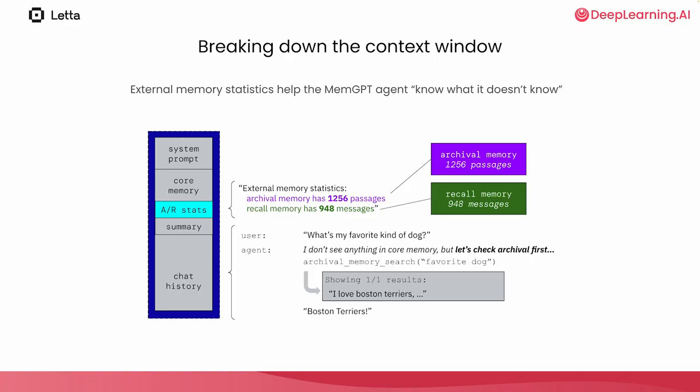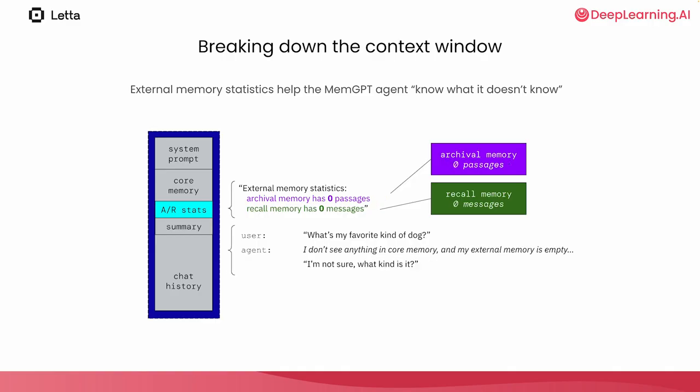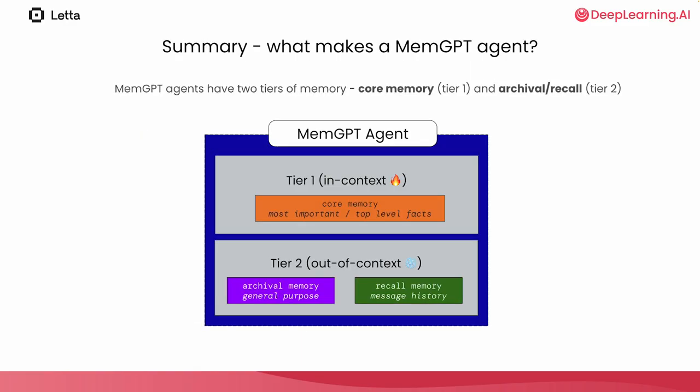Here, the memory statistics show that both archival and recall have hundreds of entries. So when the user quizzes the agent about their favorite kind of dog, the agent first looks for the relevant data and finds it. As a counterexample, if the memory statistics show that there is no data inside of external storage, then there's simply no need for the MemGPT agent to search the external storage, and it can just reply directly. Let's summarize what you've learned so far.